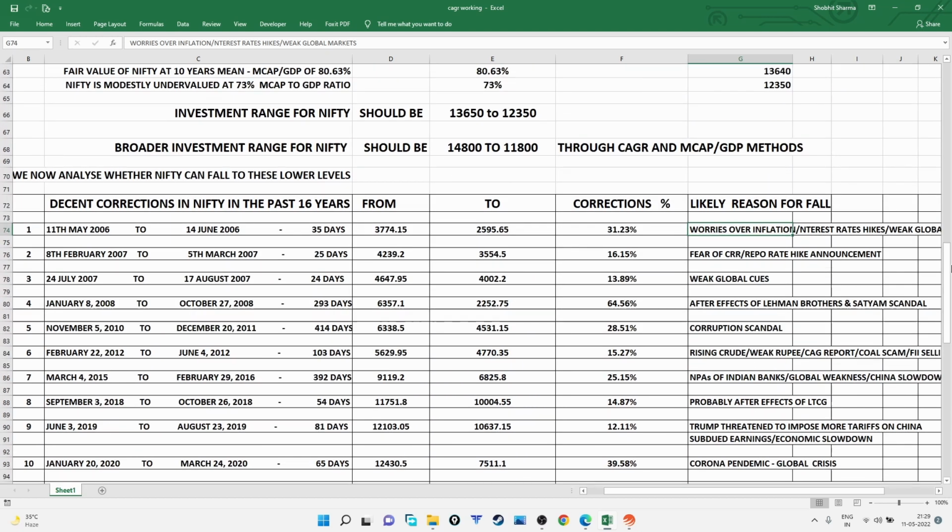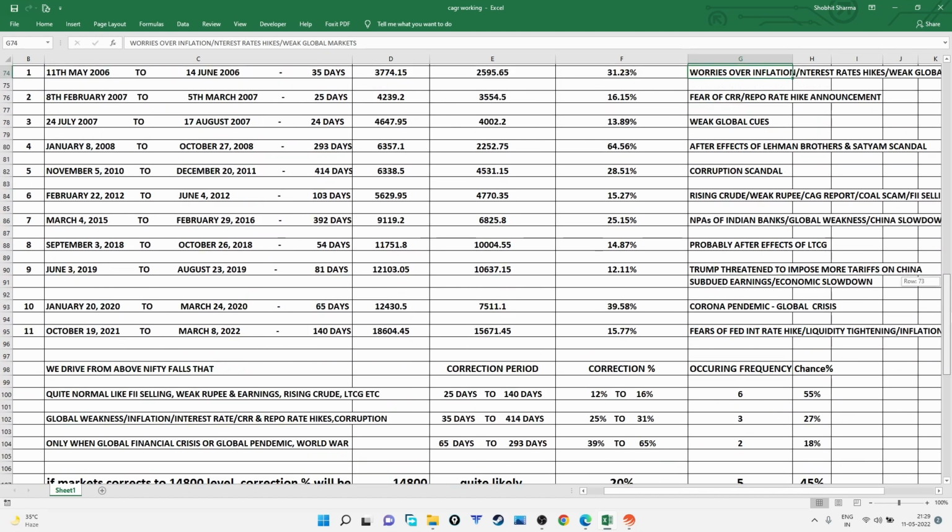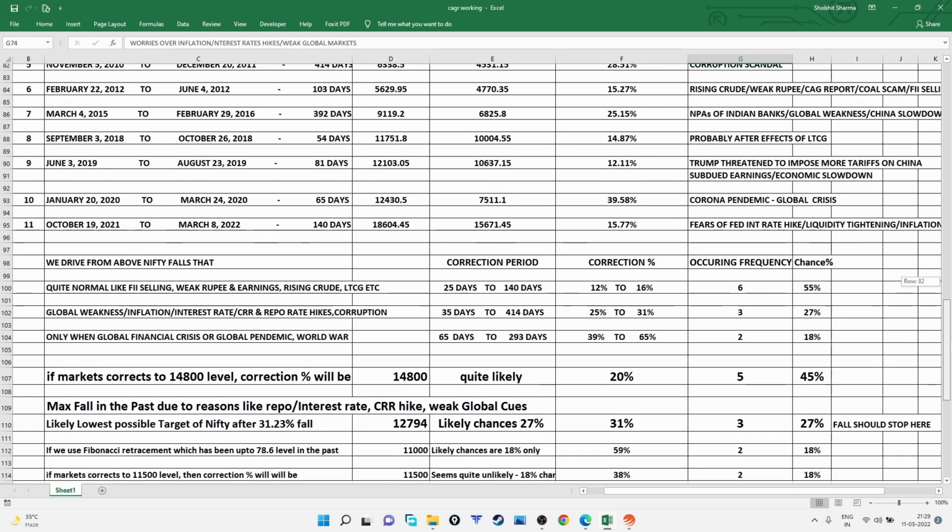Worries over inflation, interest rate hikes, weak global cues, markets. So because of these reasons, the maximum fall has been 31.23%. If we go by this figure, that is the maximum fall because of the current valid reasons.